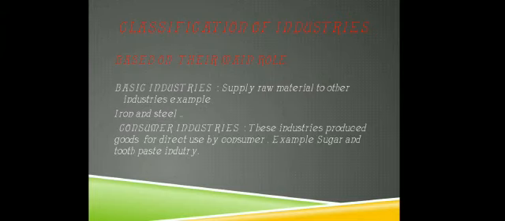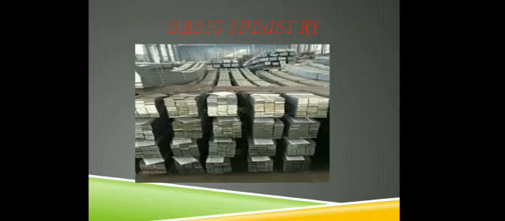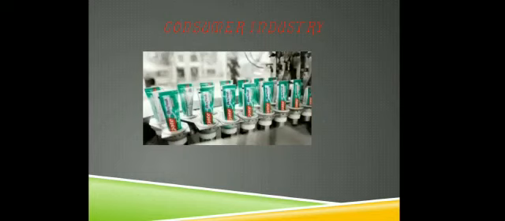And second is consumer industry. These industries produce goods for direct use by consumers, for example sugar and toothpaste industry. Iron and steel is an example of basic industry that provides raw material to other industries, like the toothpaste industry. Consumers can use this product easily.